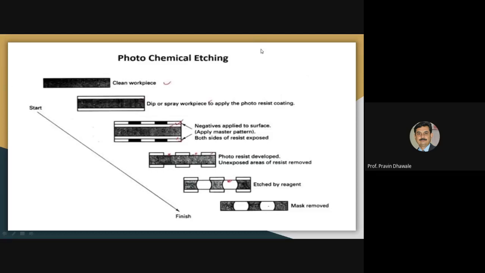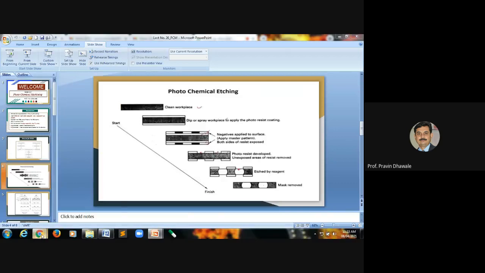It is also called a photochemical etching process. How this process is to be carried out will be shown diagrammatically, right?